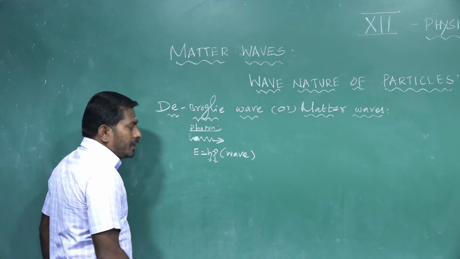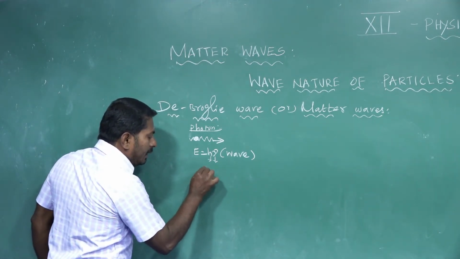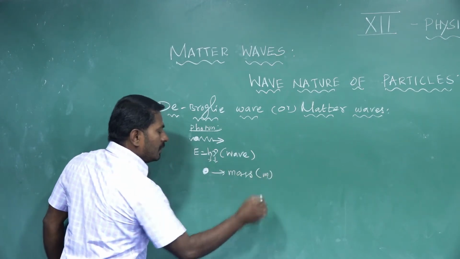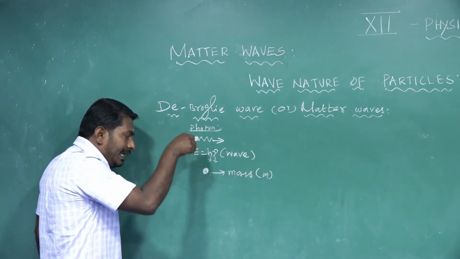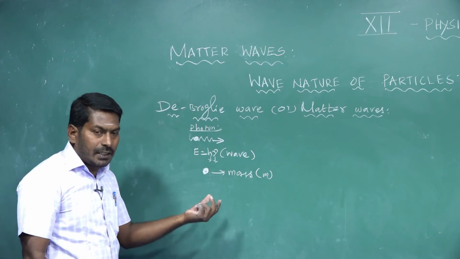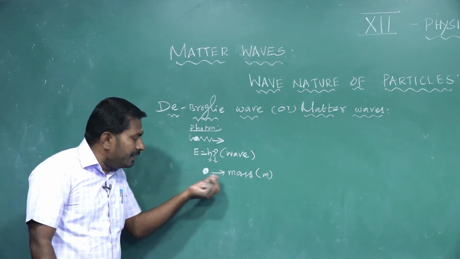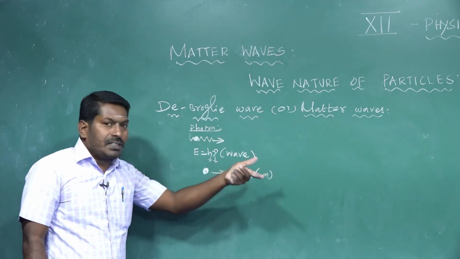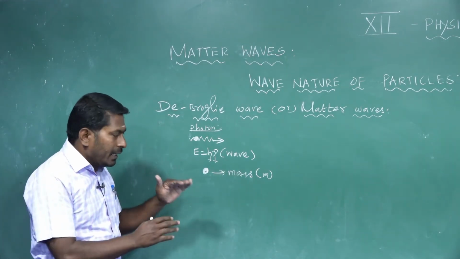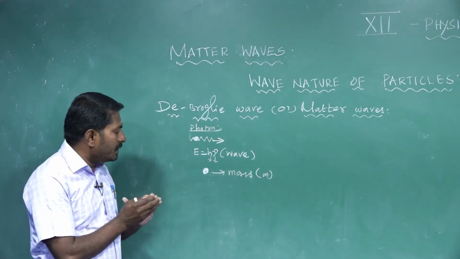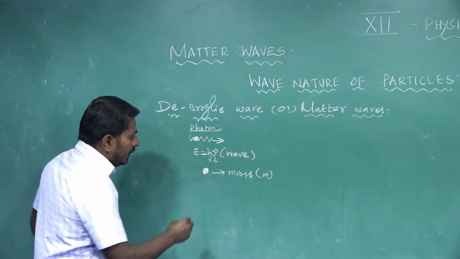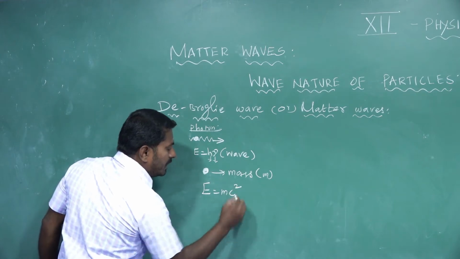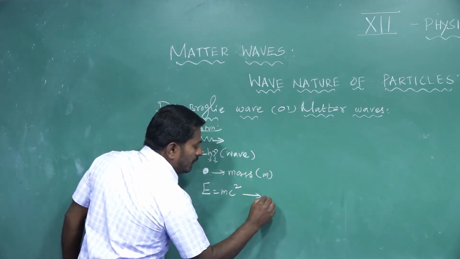According to Einstein's equation, let us consider a material particle. That material particle has a mass m. At rest, it possesses a rest energy. When the same particle is in motion, it possesses a relativistic energy in addition to the rest energy. But generally, according to Einstein's mass-energy equivalence, the energy of the particle is expressed by the equation E equal to mc square, equation number 2.